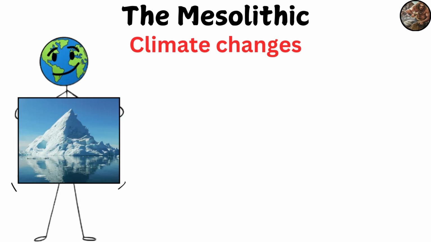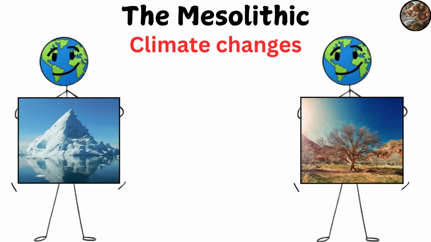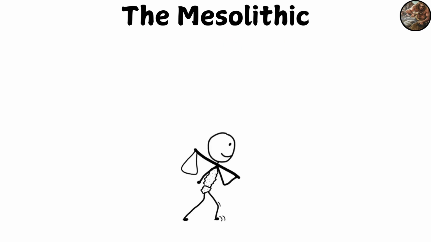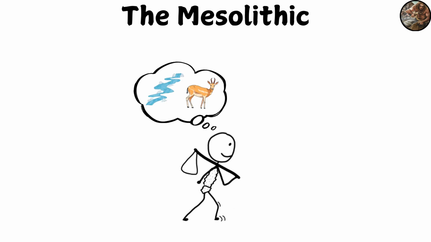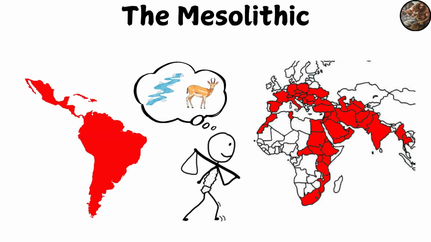The Earth experienced periods of cold and heat, which affected the locations of animals and plants and led to migration. Humans moved to new areas in search of food, which helped spread humans to new places.